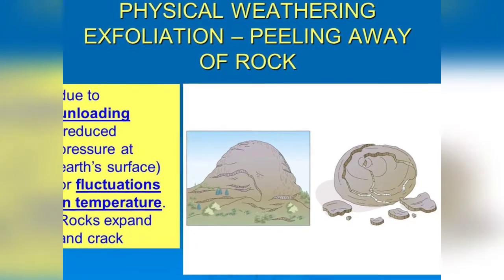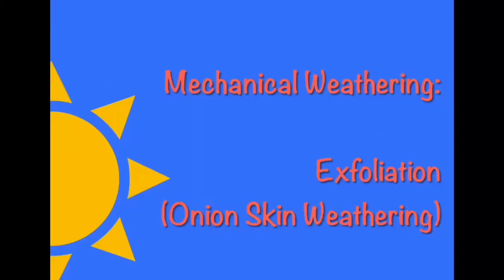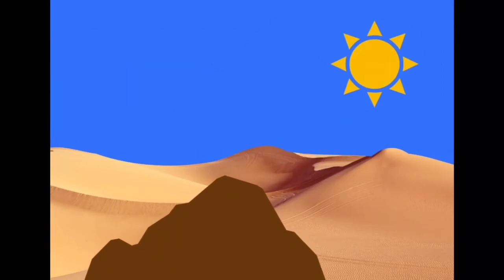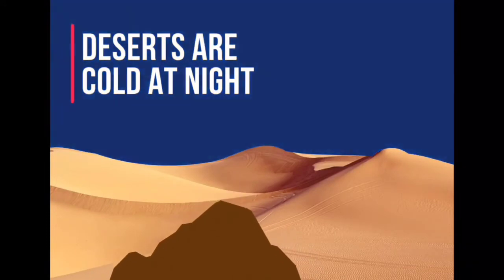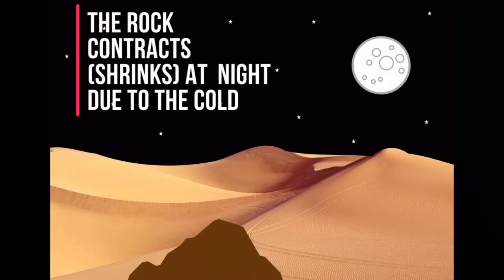So let's first see the change in temperature. Exfoliation or onion skin weathering is a result of change in temperature. Exfoliation takes place in hot and arid areas where temperature is very high during the day. During the day, because of the heat of the sun, the rocks expand. At night, because of the absence of clouds, the desert becomes very cold, leading to contraction of the rocks.